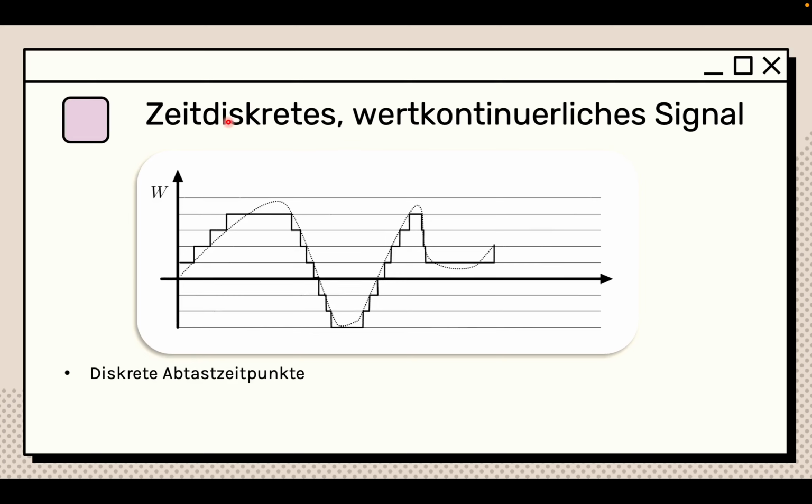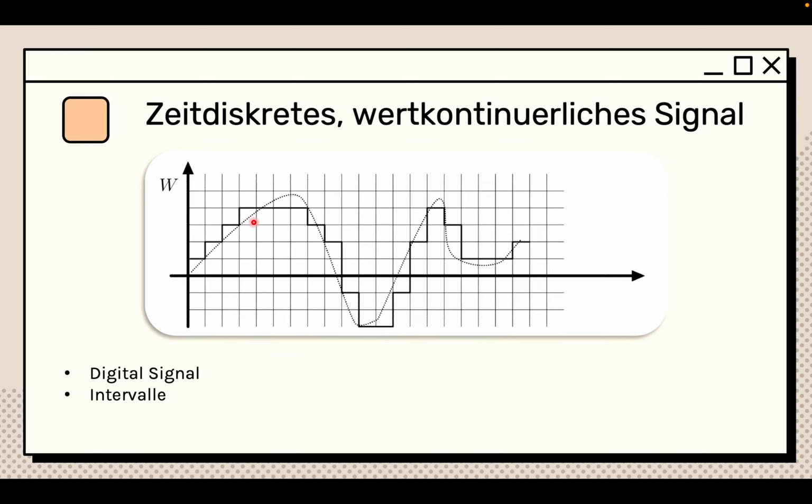But this will be zeitkontinuierliches, and this will be wertdiskretes Signal. Over here, we're just focused on the y-axis. You see, quite simple. Now you may not understand this. Don't worry, we'll be looking into it later on in an exercise we're gonna do real quick. So don't worry. Over here, it's both of them. It's gonna be zeitdiskretes and wertdiskretes Signal.